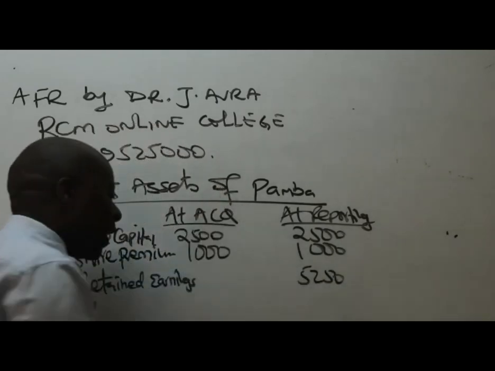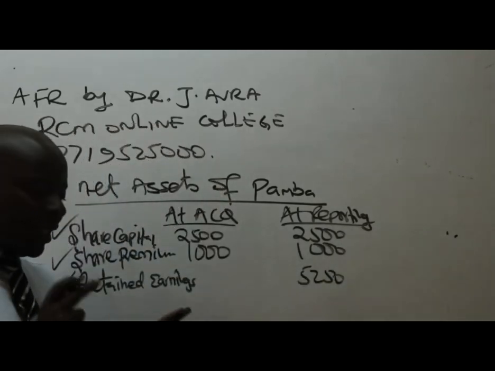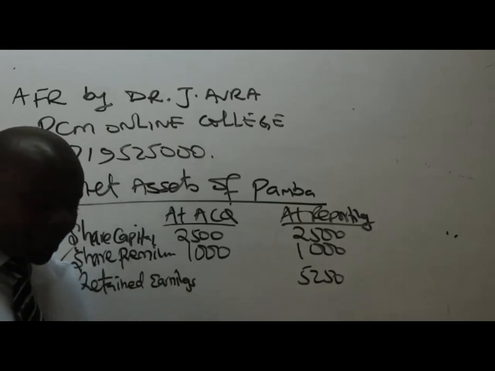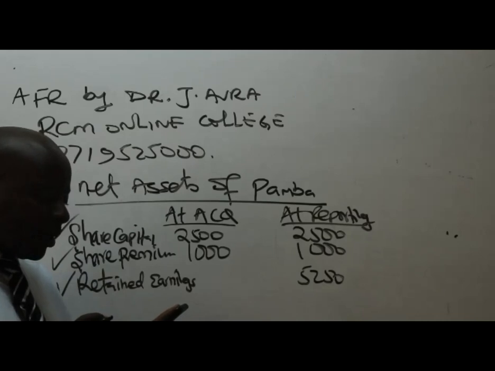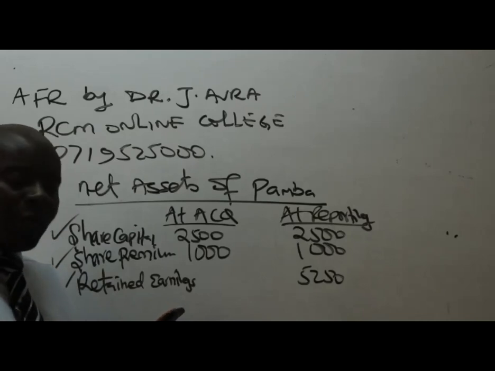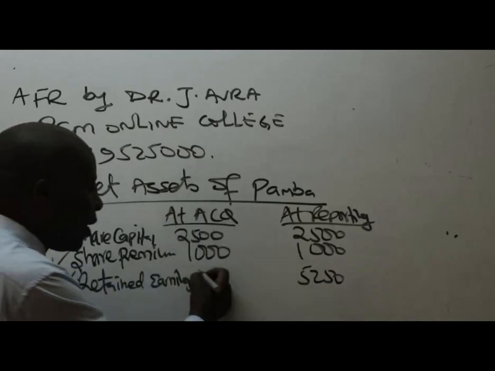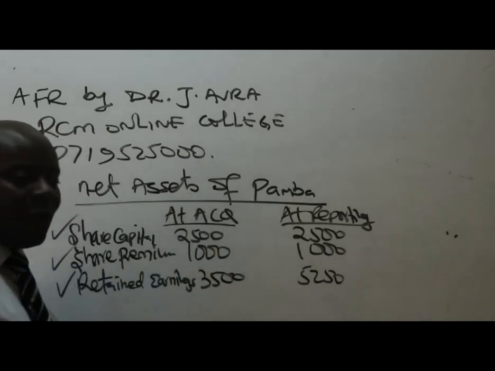How about at acquisition? Retained earnings at acquisition will be given in the note. You are told there in note number 1 that on 1st of October 2020, Pareto Limited acquired an 80% equity interest in Pamba Limited when its retained earnings stood at 3,500 million. All these figures are in millions, so please put 3,500.